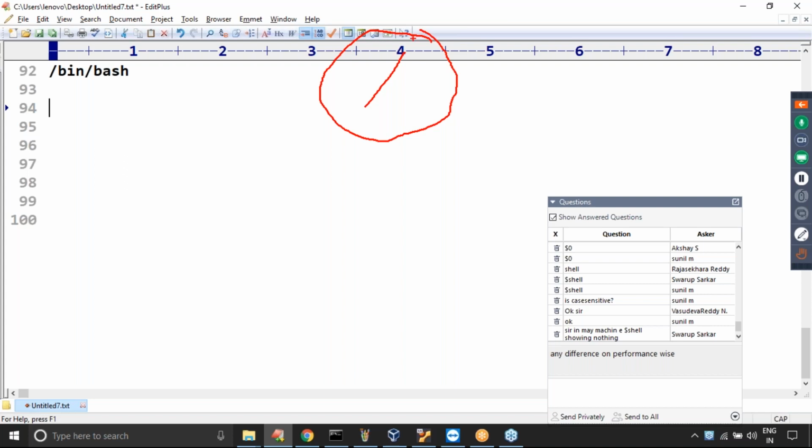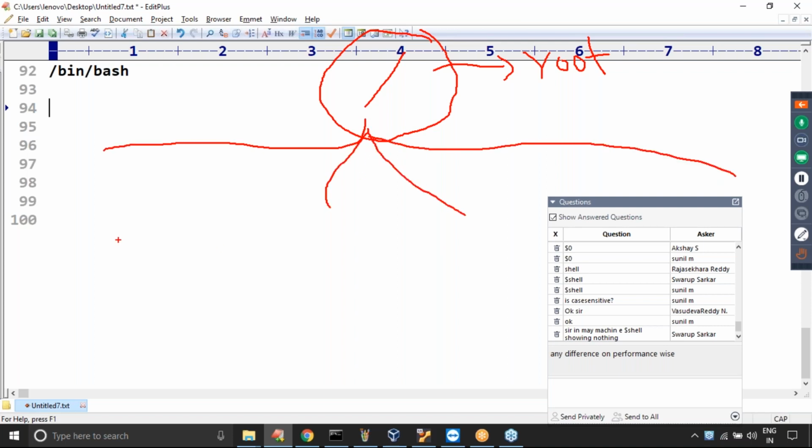Now in this root directory, there are several subfolders. Can you spell out some subfolders present inside root? Any name? From the last sessions in Unix: slash home, next bin, and after that, have you ever heard about etc?